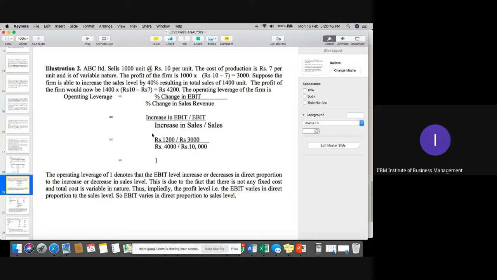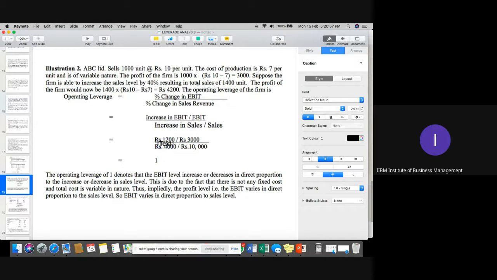Upon increase in sales, that would be 400, sorry, 400, not 4,000. I think calculations are wrong over here.